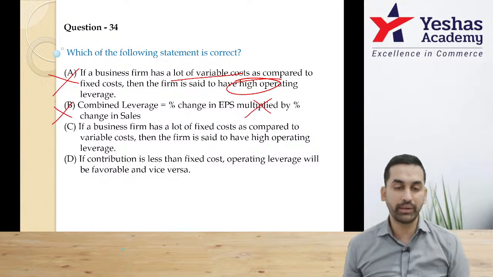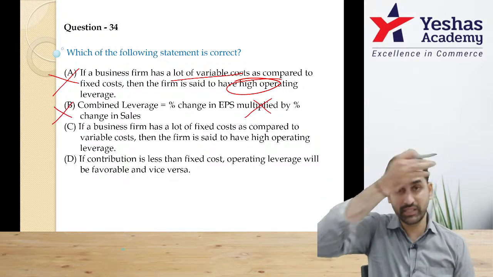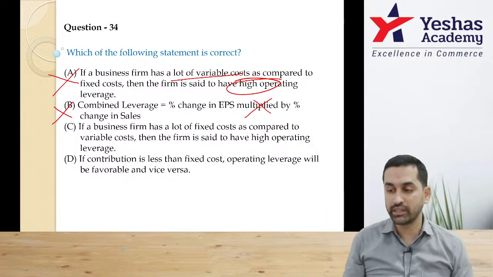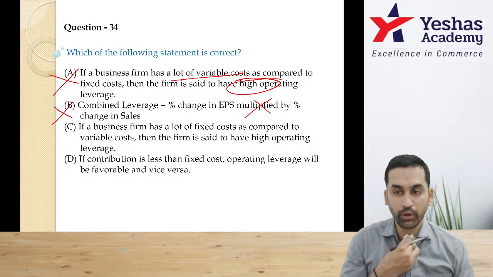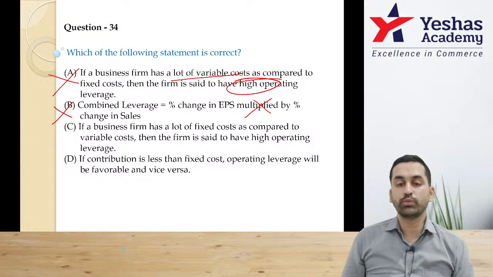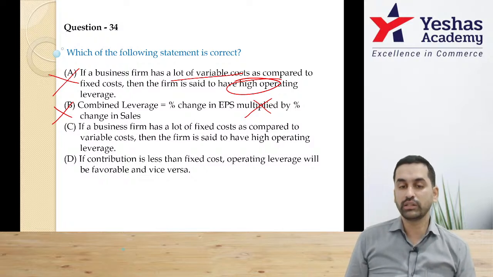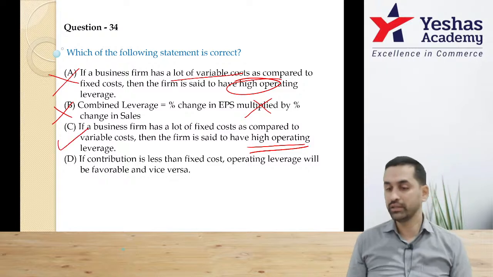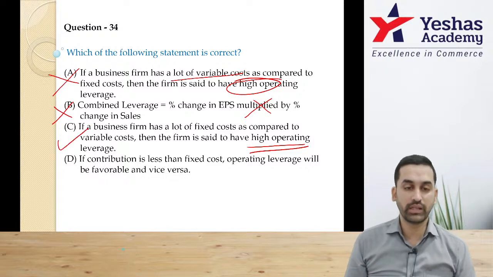It is not multiplied by. When you're doing percentage change, remember, this percentage change is divided by percentage change. It is not multiplied by. I hope there is no confusion. Third one. If a business has too much fixed cost compared to variable cost, then the firm is said to have high DOL. This looks correct to me. However, I'll see what is there in option D.